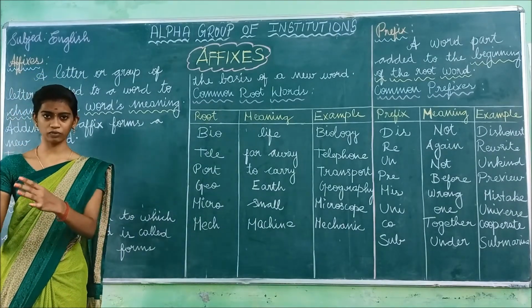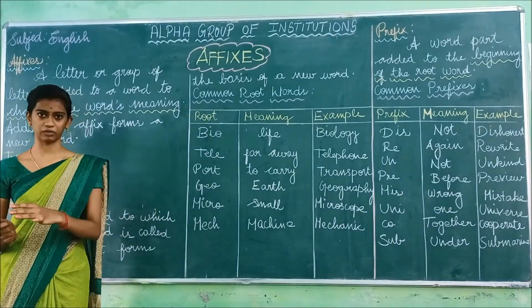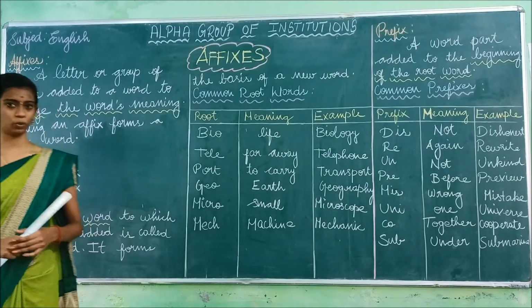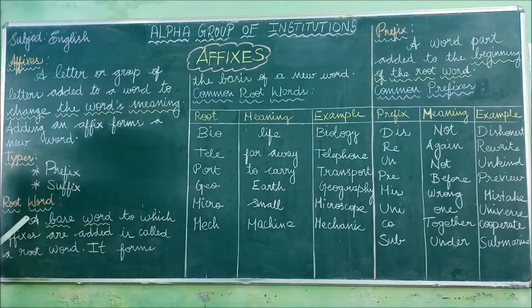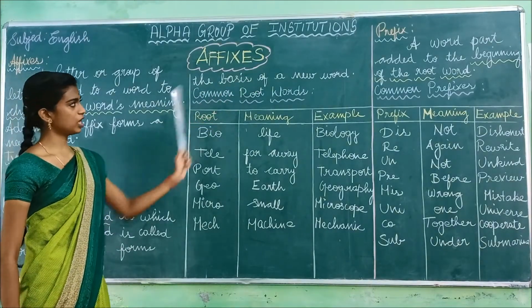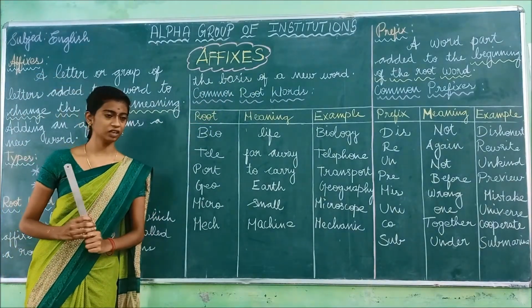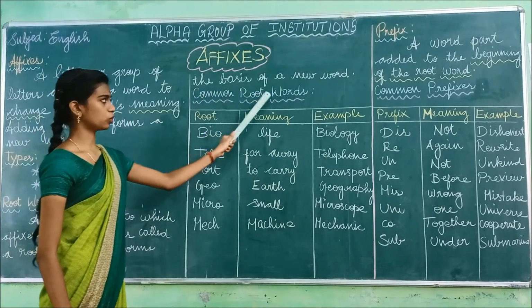If there is a root word, we have to add either prefix or the suffix so that we get a new word. Have you understood? So root word is nothing but a base word to which affixes are added. It forms the basis of a new word. Have you understood?